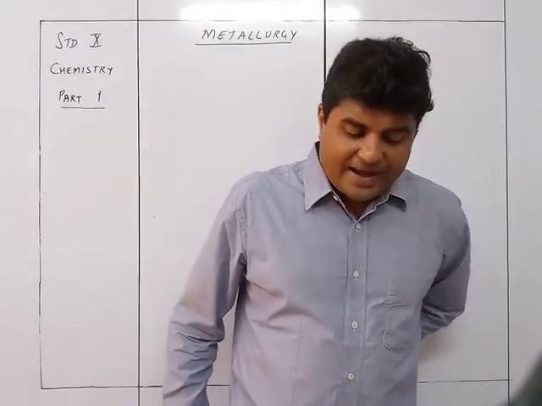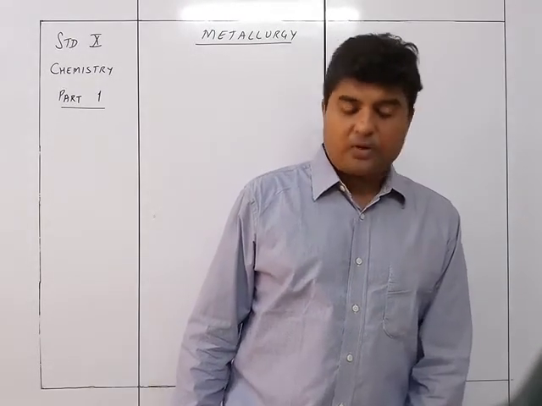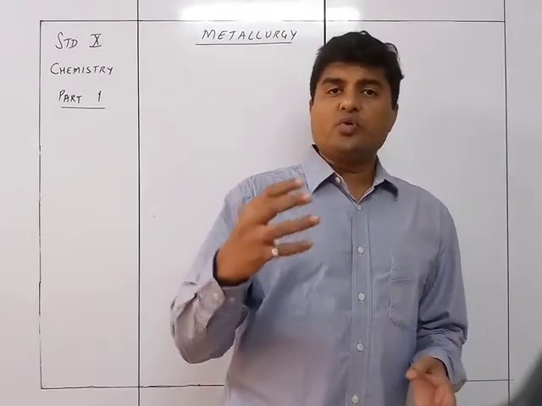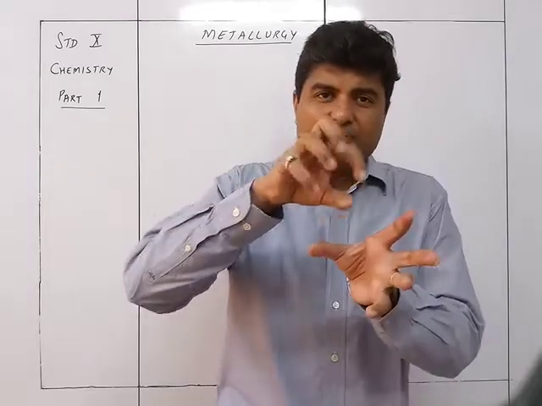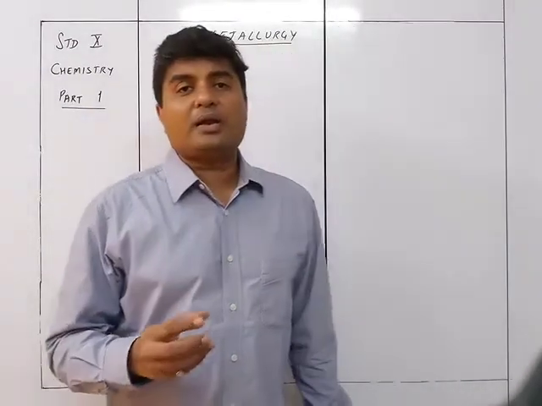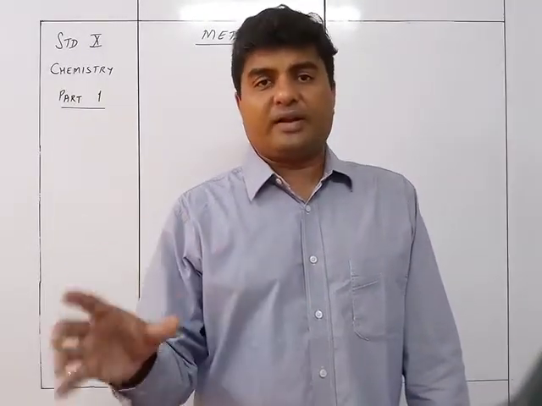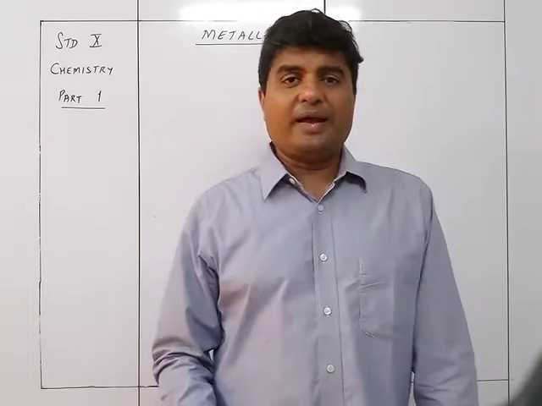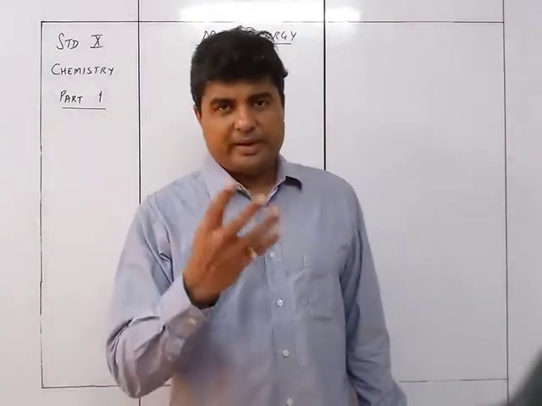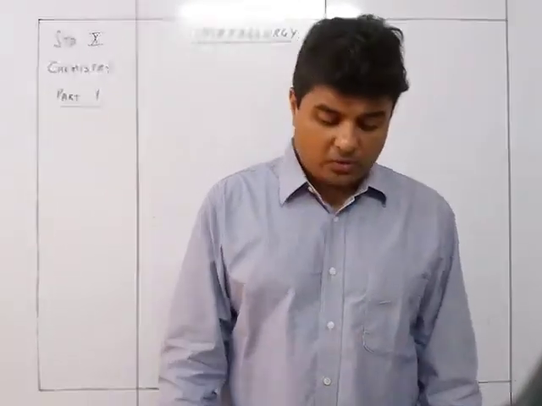Flux: the substance added to the ore to get rid of the matrix, resulting in the formation of a fusible compound called slag. So to remove whatever matrix is there, we add something so that it sticks to that and gets removed easily. That material which we use to remove the matrix from the ore is called flux, and the resultant product, the combination of the flux with the matrix, is called slag.